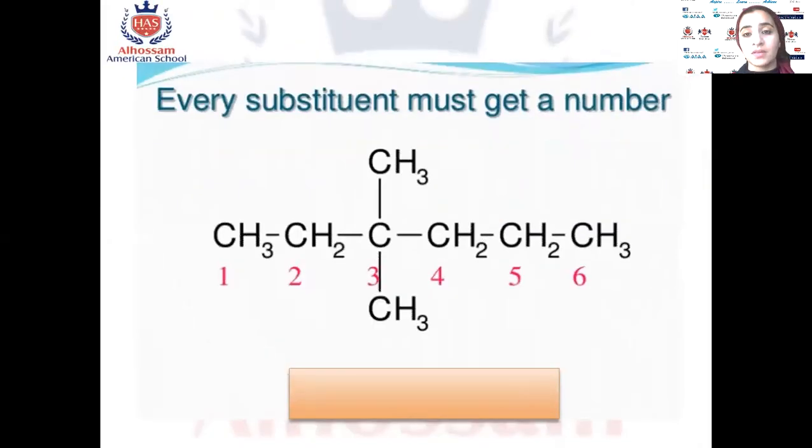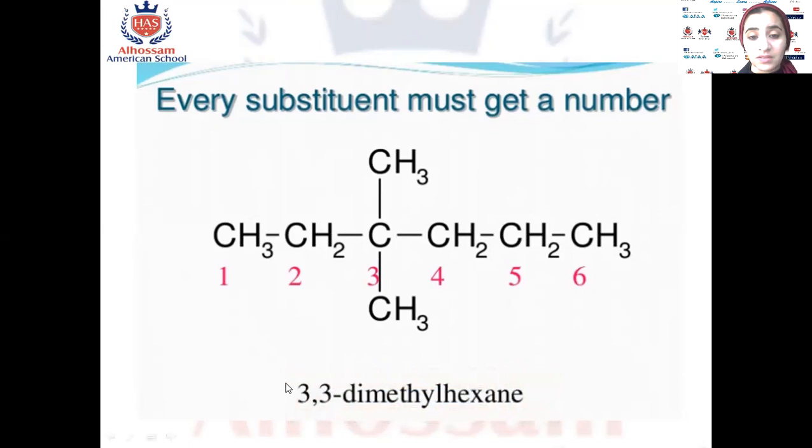Okay, you must give a number for each group. For example, at carbon number 3, we have 2 methyl groups. Maybe you will ask me, can we write 3 methyl hexane? This is wrong, okay? Why? You have to show that you have 2 side chains. So you have to say 3, 3 dimethyl hexane, okay?